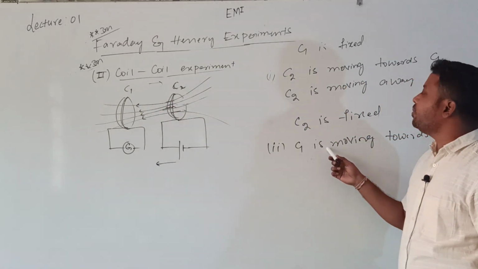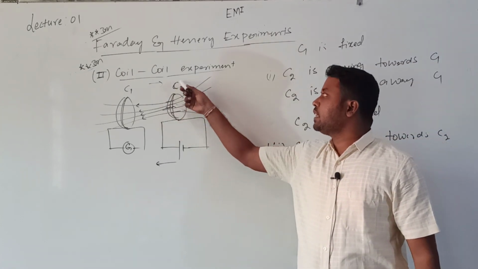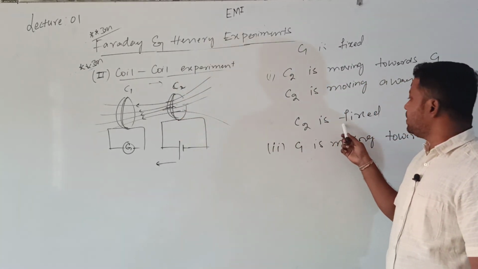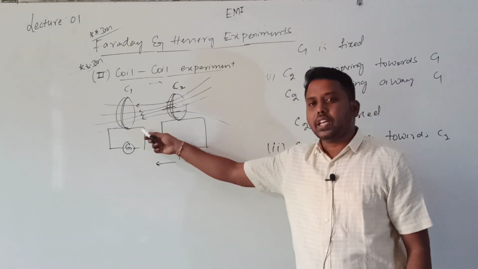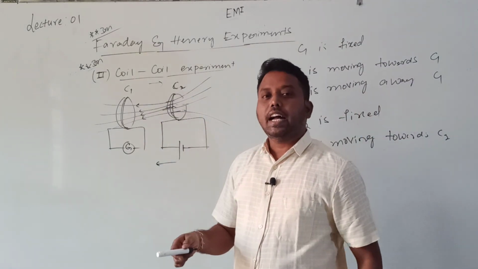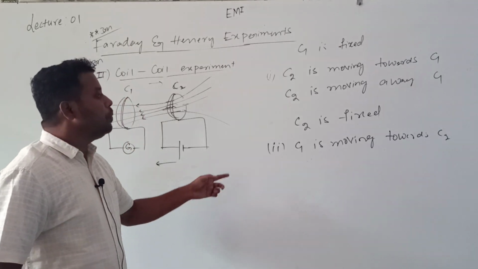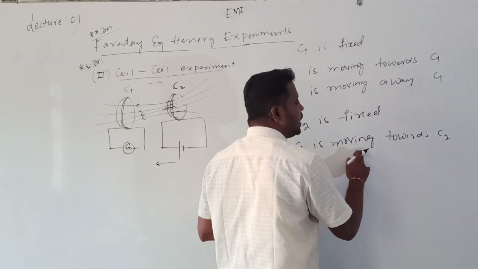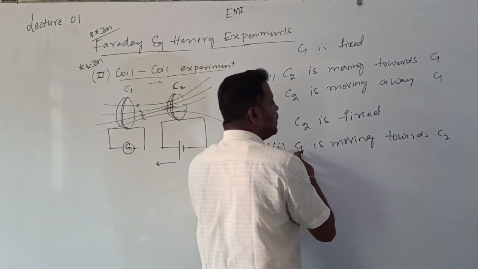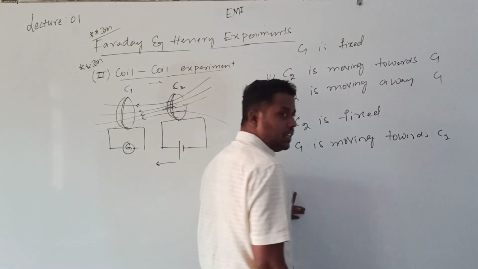Whereas the second time, through which one is current passing? C2. C2 is fixed and C1 started moving towards C2 and away from C2. In both cases, when C1 moves towards C2, they observe the deflection.